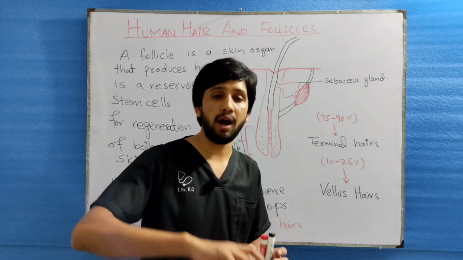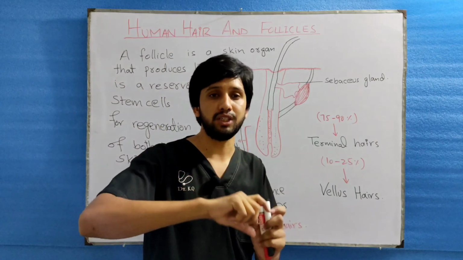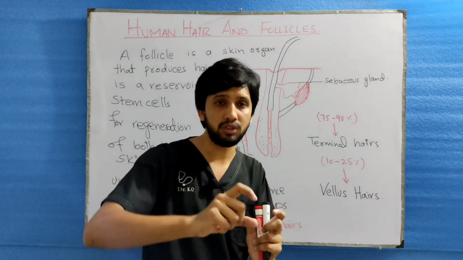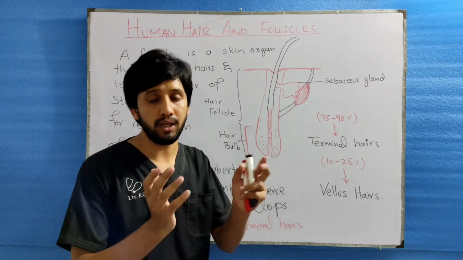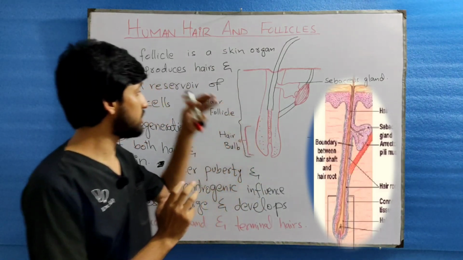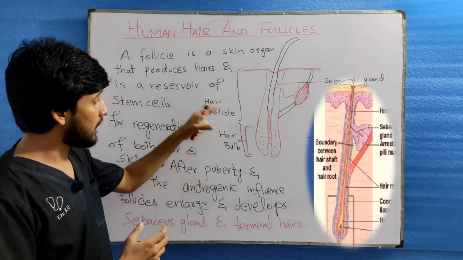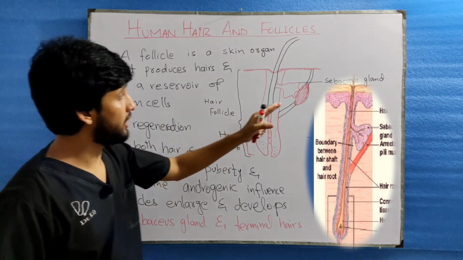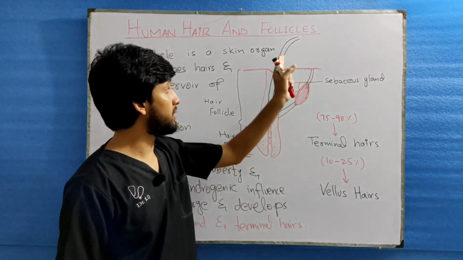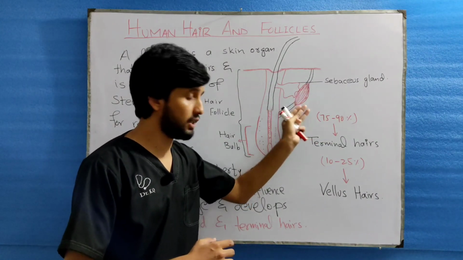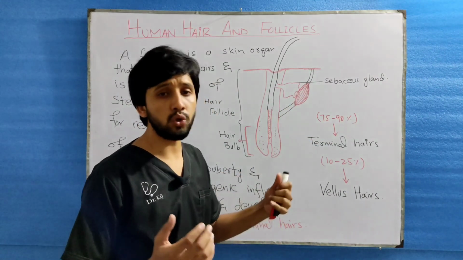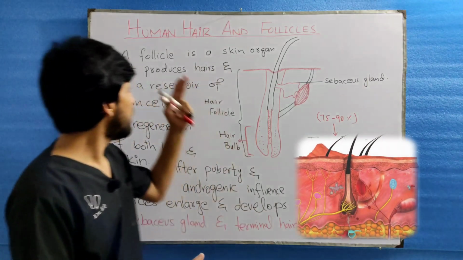Before going into detail, I will give you a simple example. Everyone knows the plant is formed from a basic unit, that is the root. Likewise, human hair is also formed from a basic structure, which is the hair follicle. The hair follicle consists of the hair bulb, the sebaceous gland, the terminal hairs, and the erector pili muscle. This also has its function, which I will discuss later.